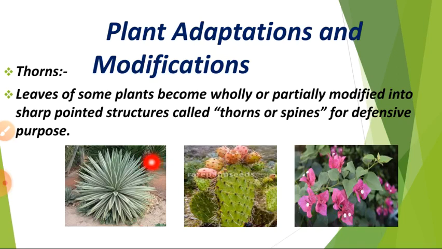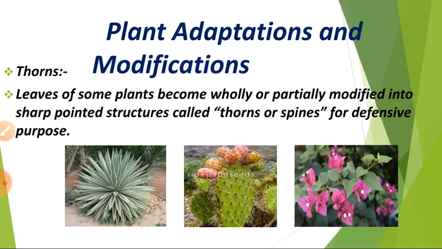Here the leaf margins. Margin means end. So the leaf margins are modified into thorns. Next one, Opuntia plant. So the leaves are modified into thorns. Third one, Bougainvillea. So here the stem part of the plant is modified into thorns.